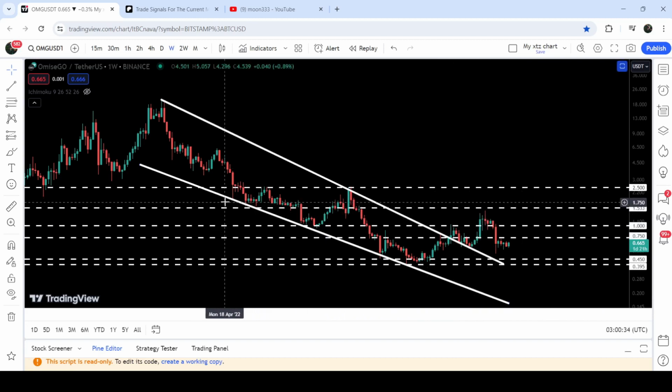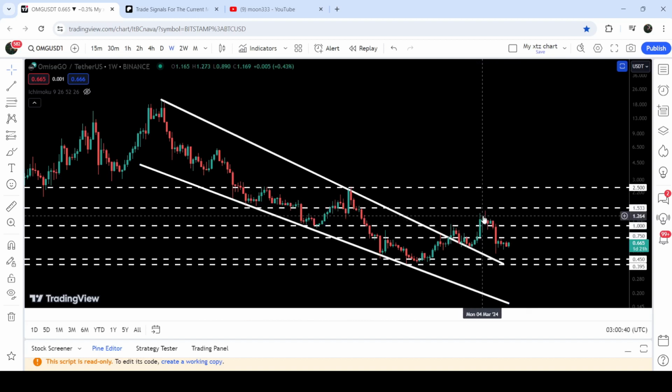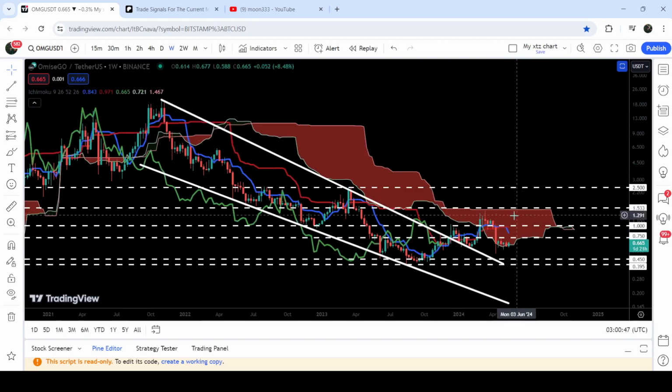Previously, by the way, this resistance has been breaking as a support here for several weeks or months. This time the price went very close to this resistance, but could not continue this move to the upside and moved down. At the same time, it was also rejected by this very massive resistance, the upper bands of the Ichimoku bearish cloud. You can see that we have broken out the lower bands, and now the price is rejected by the upper bands of the Ichimoku bearish cloud. Now it is testing the lower bands of this Ichimoku bearish cloud as a support. In today's video, we will analyze this move.